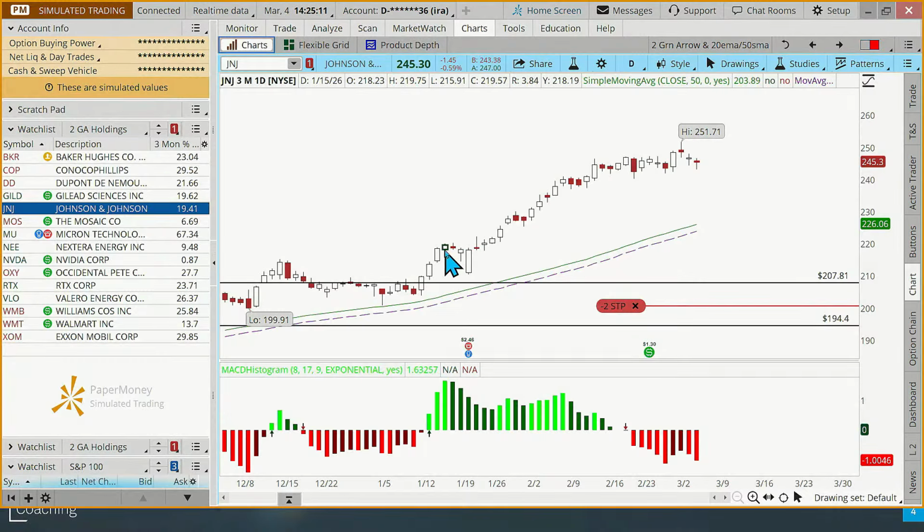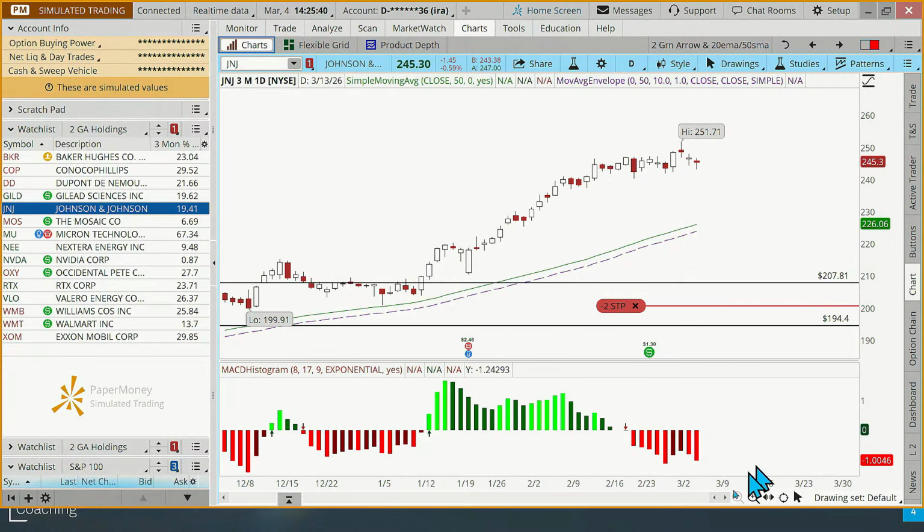If we sold it at this last high in January, I would have missed out on this here. If I sold it here at 251.71, I'd be pretty happy probably right this second. But unless I'm just really on top of it, it's maybe going to be hard to get back in. And certainly with my new buy signal, it may be higher than 251 next time, which is still okay to purchase up there. But this is a longer term investing plan.